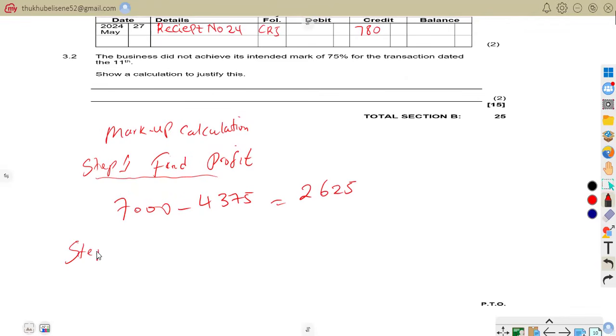Now step two, we are to calculate the markup percentage. On markup percentage, we're going to use a formula where we say profit divided by cost price multiplied by 100.